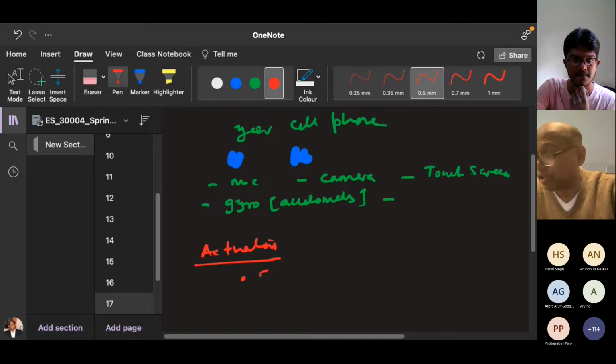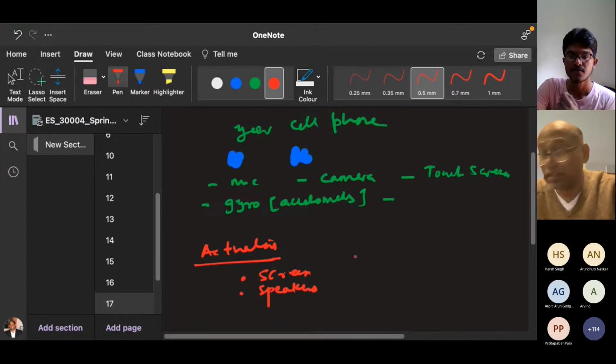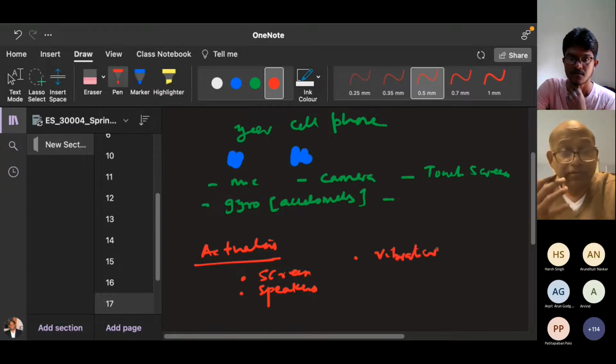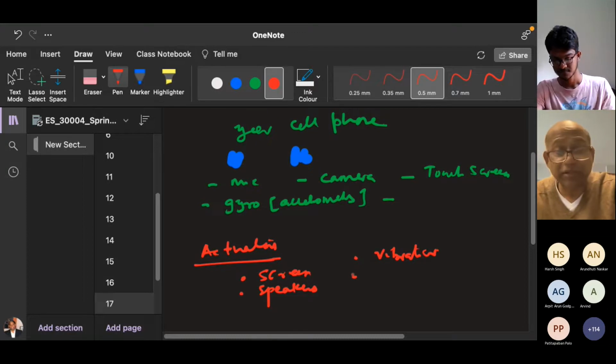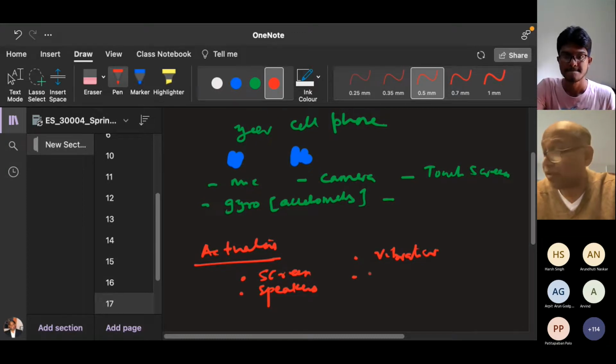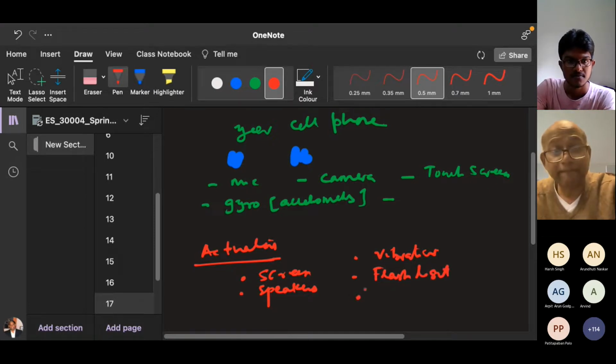Your screen is an actuator, that means you are getting something. Then your speaker is an actuator. There are a few speakers. Then an actuator means you are getting vibration. There is a vibrator inside, right? It vibrates. Then you get more actuators. So tell me more actuators.